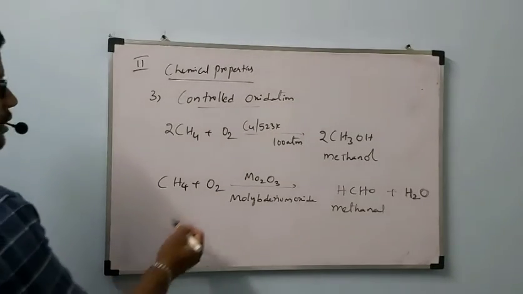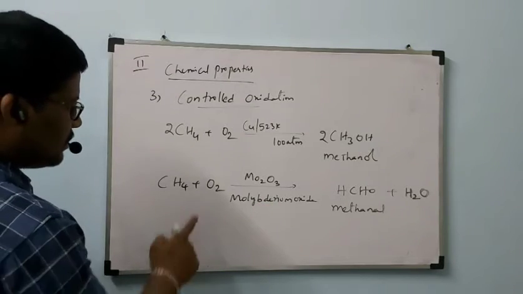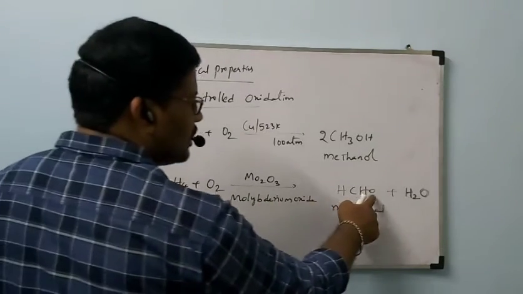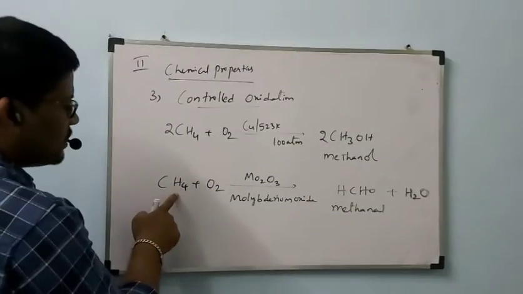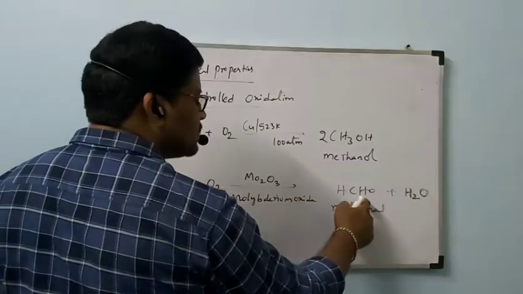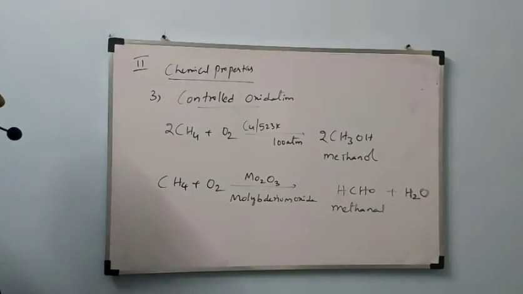Okay, now is this reaction balanced or not, let us check. Oxygens 2 are there, here also 2 are there, 1 carbon here, hydrogens totally 4 are there, 1 plus 1 2, 2 2 4, so everything is balanced.